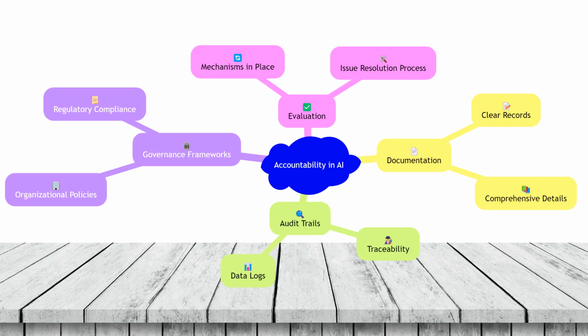Accountability in AI involves ensuring that there are mechanisms in place to take responsibility for the model's outcomes. This includes having clear documentation, audit trails, and governance frameworks. Evaluating this step involves checking that these mechanisms are in place and that there is a clear process for addressing any issues that arise from the model's deployment.